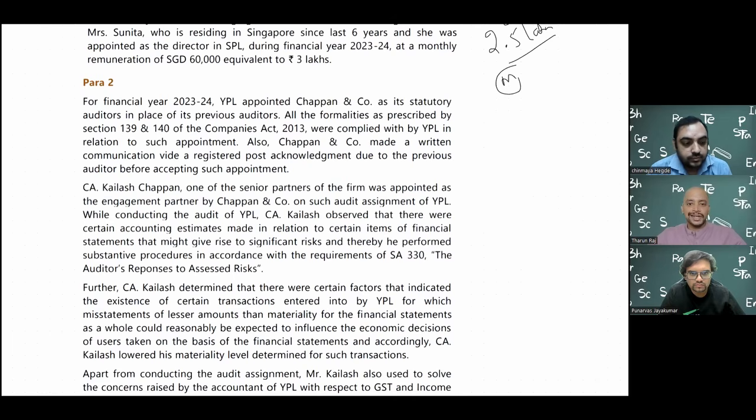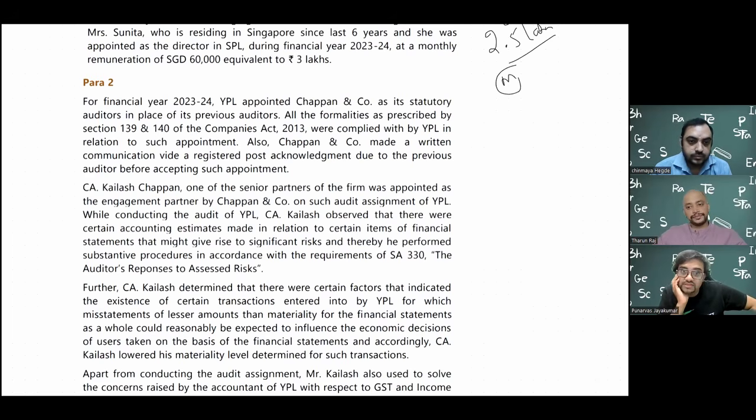All the formalities as prescribed by sections 139 and 140 were complied with by YPL in relation to such appointment. Also, Chappan and Company made a written communication via registered post acknowledgement due to the previous auditor before accepting such appointment.